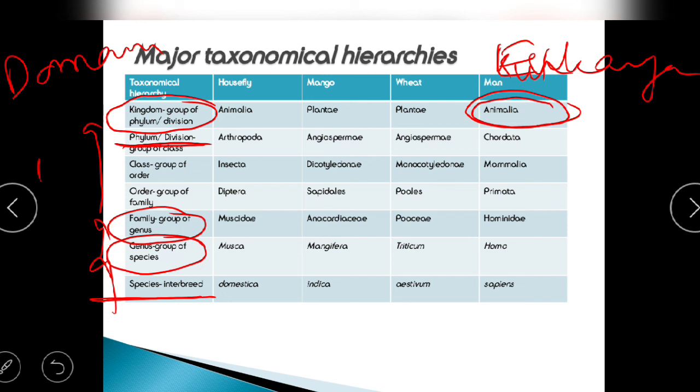In the invertebrates, we see many phyla, for example the phylum Porifera, phylum Coelenterata, all these things. There is also one phylum called Chordata, which includes the animals which are vertebrates. So man belongs to the phylum Chordata.